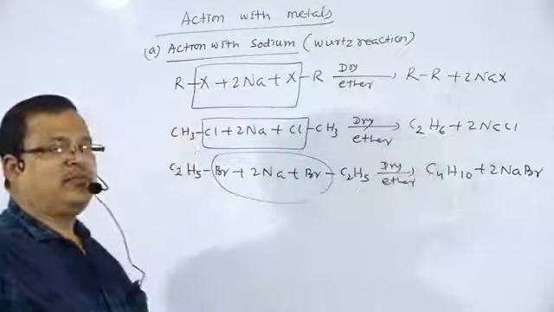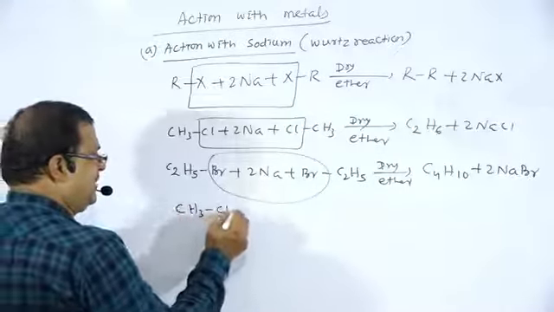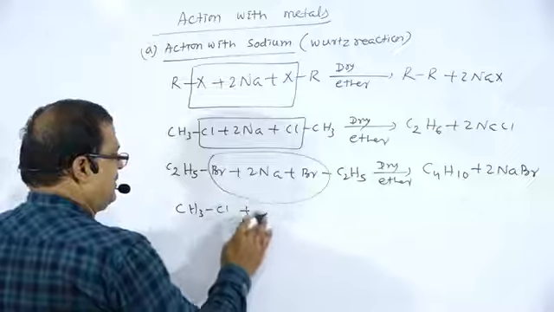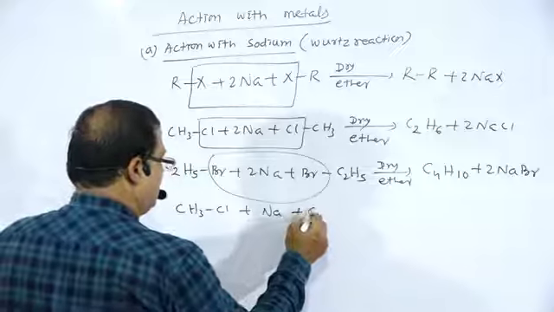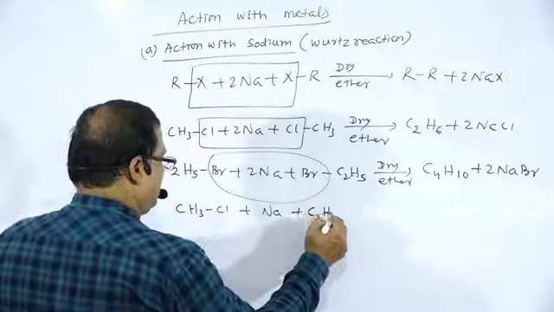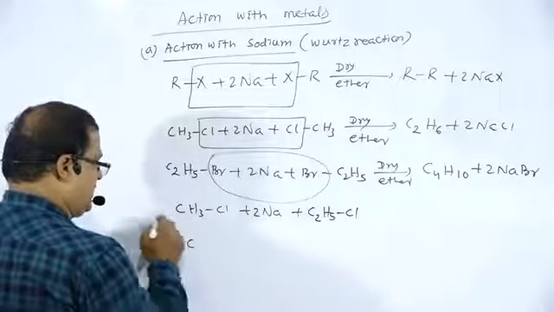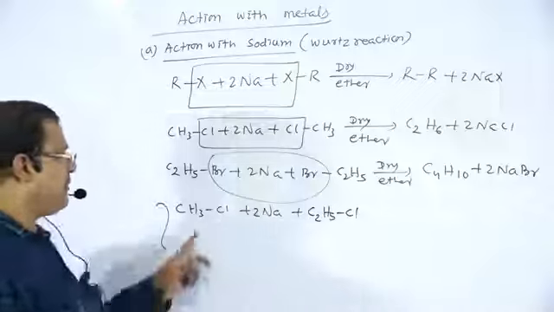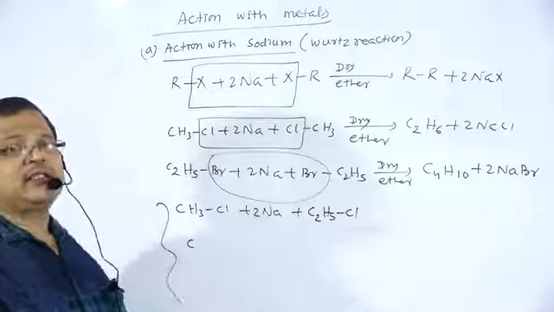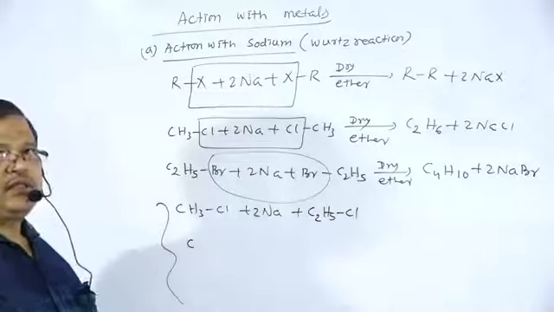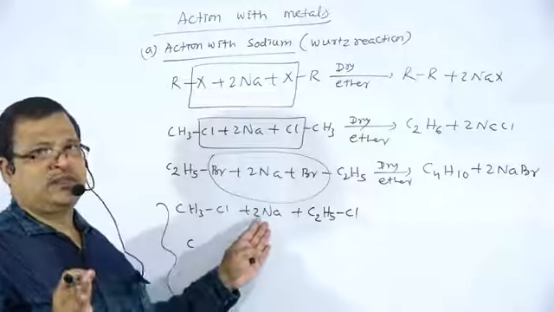If we take a mixture of different kinds of alkyl halides, CH3Cl plus 2 sodium plus C2H5Cl, mark the difference. If we have taken different kinds of alkyl halides, a mixture of alkanes is formed which is difficult to separate. In this method, methane cannot be prepared. This is one of the drawbacks of this method.